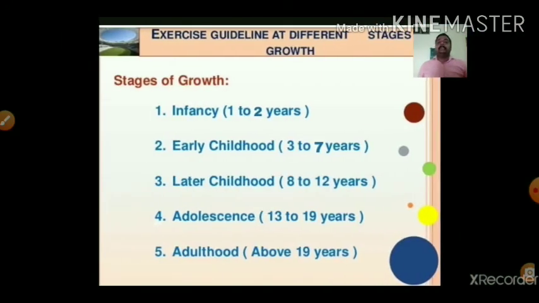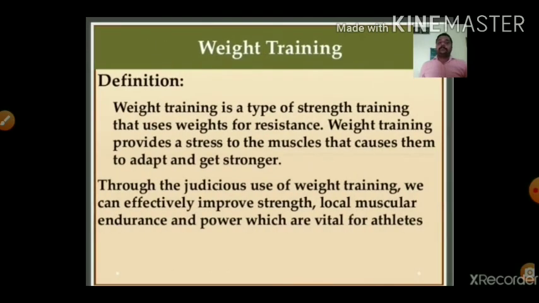Next, we saw the stages of growth. Which are the stages of growth? There are 5 stages of growth we studied. First one, infancy, 1 to 2 years. Second one, early childhood, 3 to 7 years. Third one, later childhood, 8 to 12 years. Fourth one, adolescence, 13 to 19 years. And fifth one, adulthood, above 19 years. Is it clear?